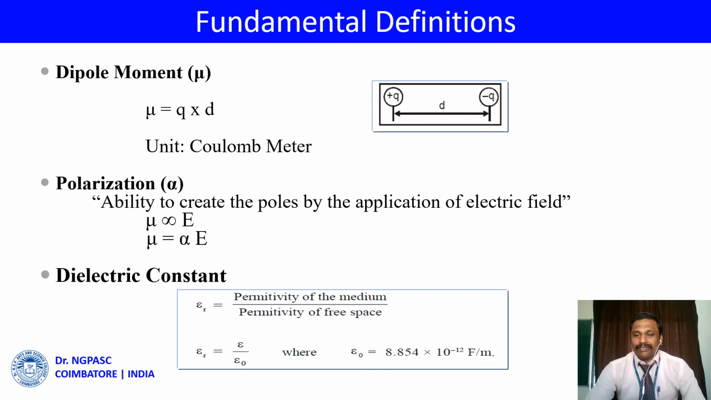Dielectric constant or relative permittivity. Relative permittivity is the ratio between the permittivity of the medium and the permittivity of free space, which is denoted as epsilon r, equal to epsilon divided by epsilon naught. Epsilon naught is the permittivity of free space. So this is used to represent the unique characterization of the dielectric material. These are all the major definitions of the dielectric material.